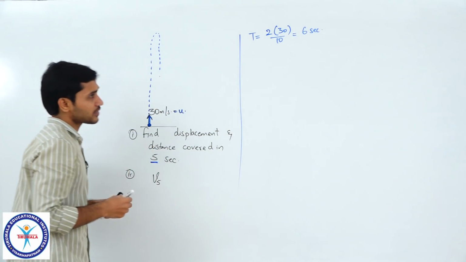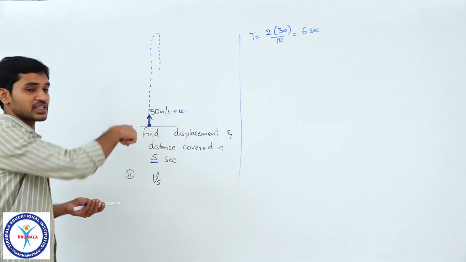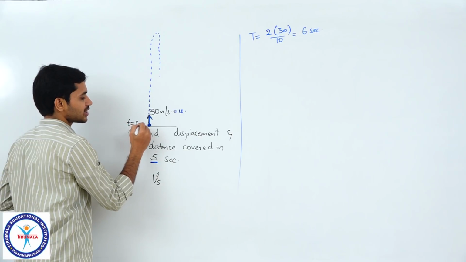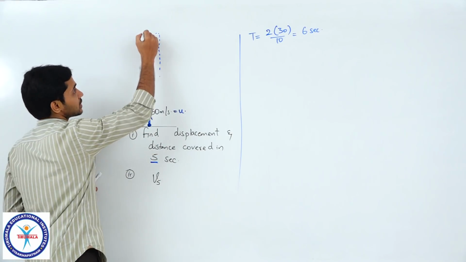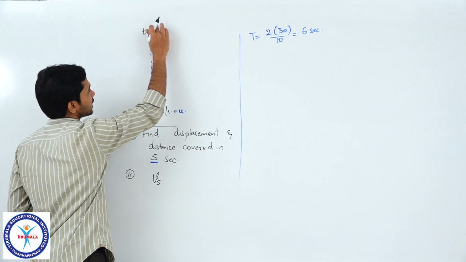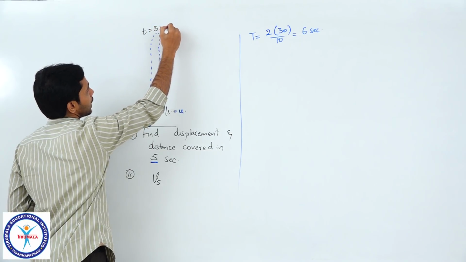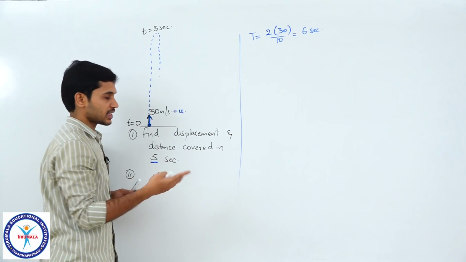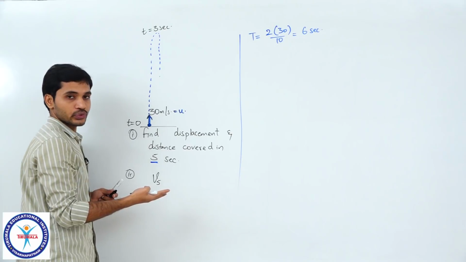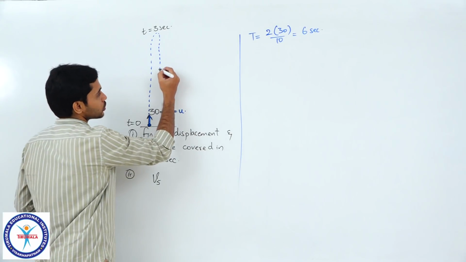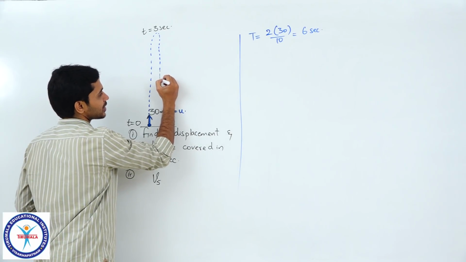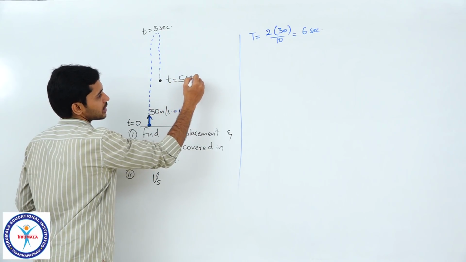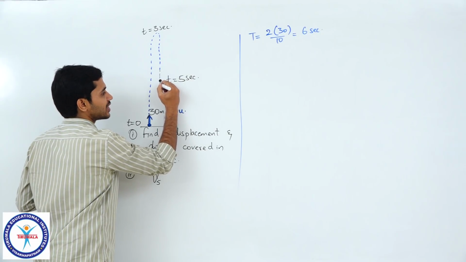So, which means you all know that if time of flight is 6 seconds, time of ascent will be 3 and time of descent will be 3, which means here this is t is equal to 0, which means it is at highest position at 3 seconds and it has not yet reached ground, right, because it reaches ground in 6 seconds, but we are only going to understand till 5 seconds. So, by 5 seconds let us consider that the particle is somewhere over here. So, t is equal to 5 seconds, it will be somewhere over here and it will be moving vertically downwards.